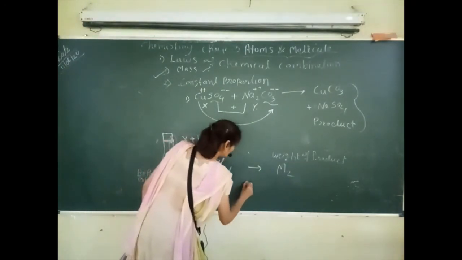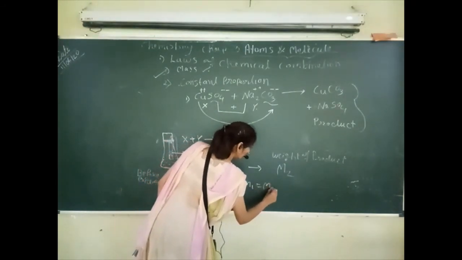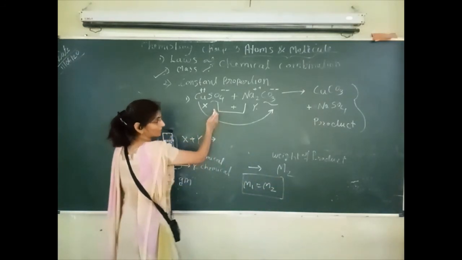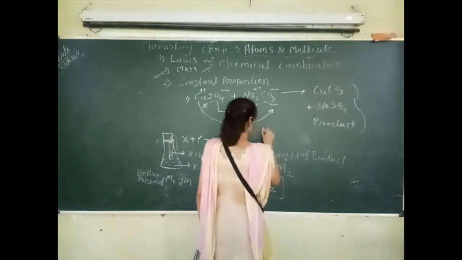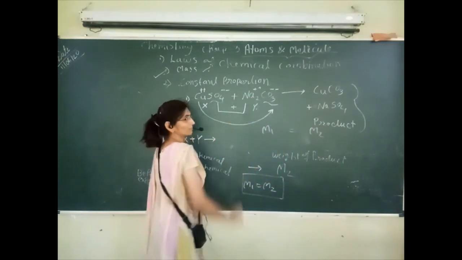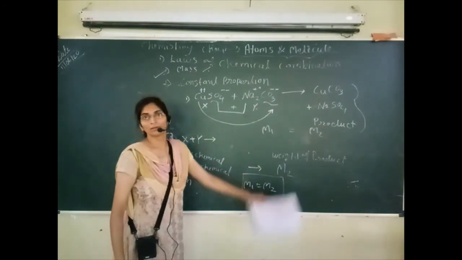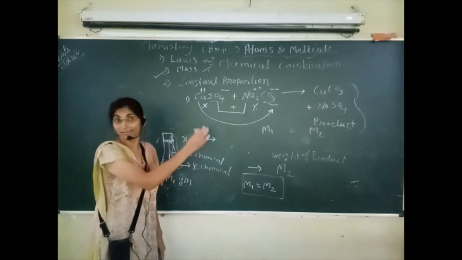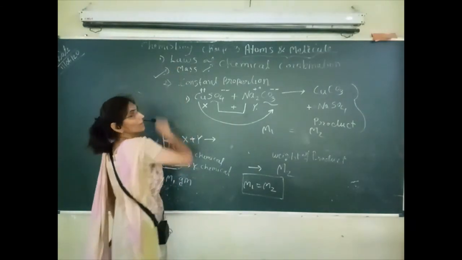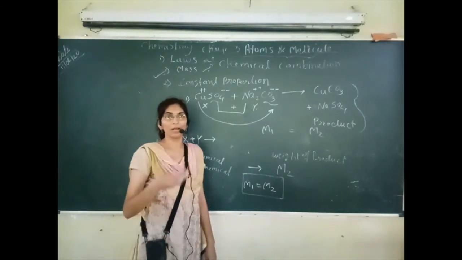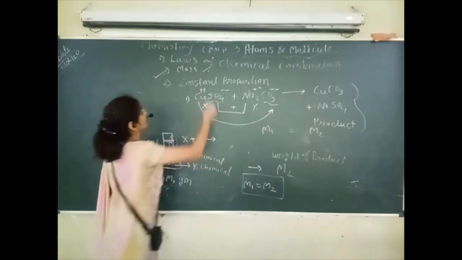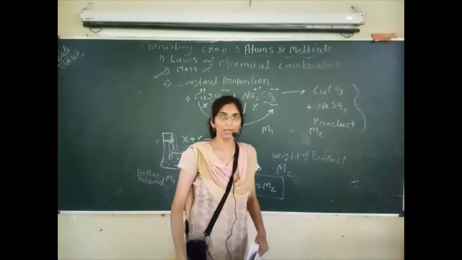So here what we observe, M1 is equal to M2, and from this we have proved that the mass of reactant is equal to the mass of product. Here M1 is equal to M2. After reaction and before reaction, the masses of the chemicals are equal. Means mass is neither created nor destroyed. That we have proved. The first law we have proved here, and in our next lecture we will see the second law of chemical reaction, second law of chemical combination. Okay. So student,